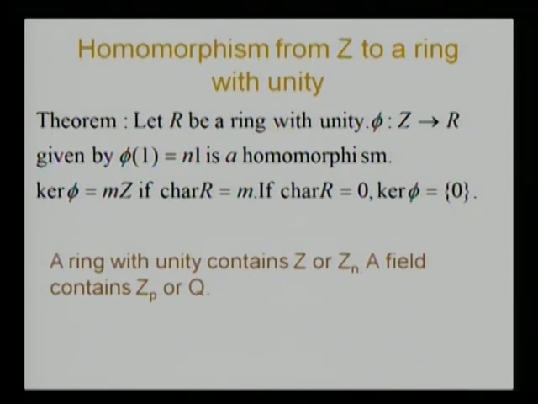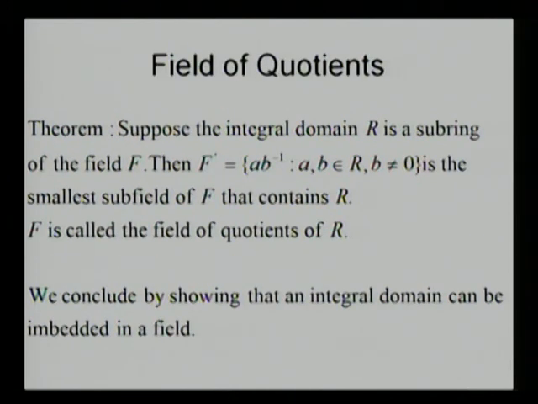In the second case, when its characteristic is 0, it contains a subring which is isomorphic to Z. Then the field of closure of this subring will contain the field of closure of Z. That means if phi Z is the ring which is isomorphic to Z, the field of closure of phi Z contains the field of closure of Z, therefore it contains Q. Lastly, we will end with this. Every integral domain, whether it is a subring of a field or not, can be embedded in a field.